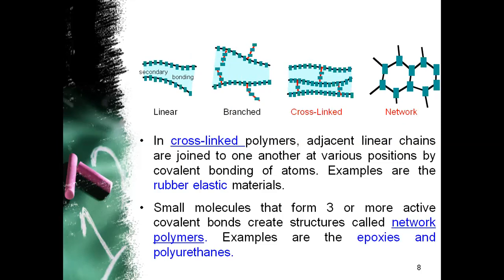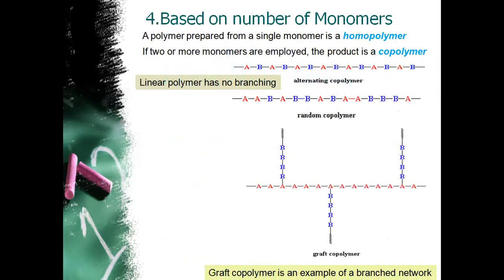And the last one is network. Network is a highly linked structure, that is, small molecules that form two or more active covalent bonds, which creates a highly dense structure called a network polymer. A few examples are polyurethanes and epoxy resins.